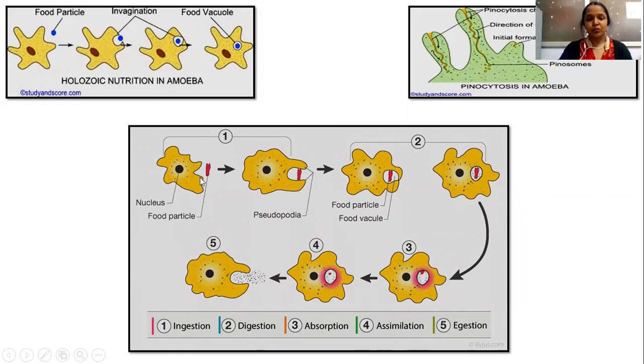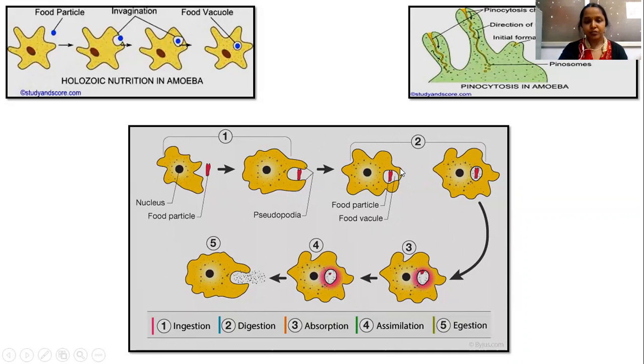Since it is a unicellular organism, if any food particle is present in the media, it senses the food and is attracted towards it by means of chemotaxis. It moves towards the food with the help of pseudopodia, and the pseudopodia also help to encircle and engulf the food, like in the case of macrophages, which extend their pseudopodia around the food particle.